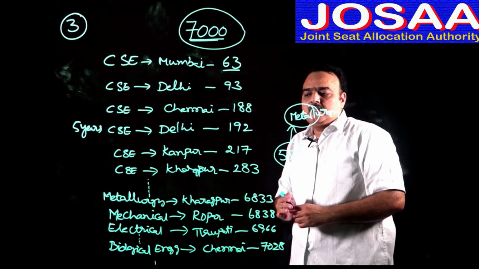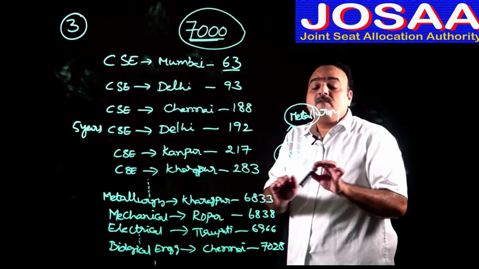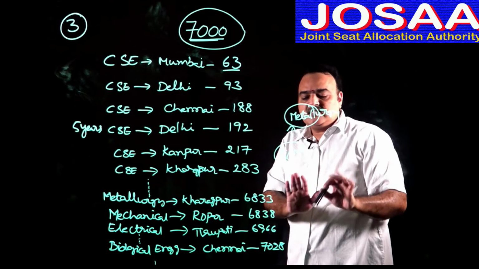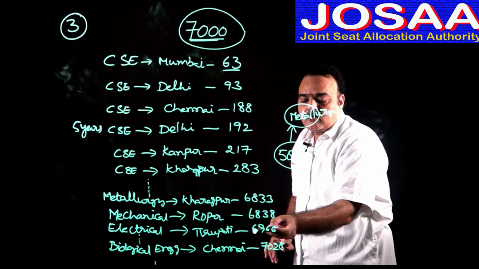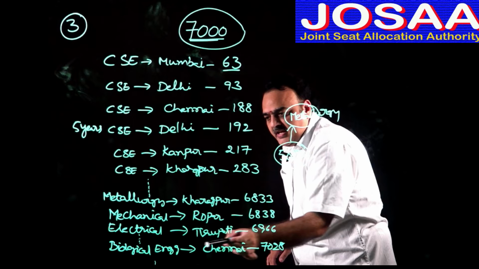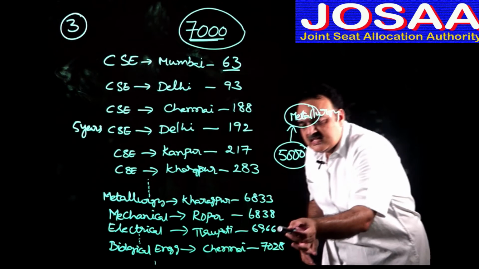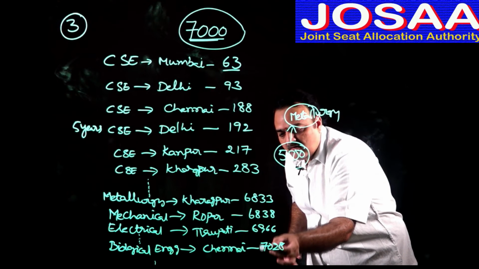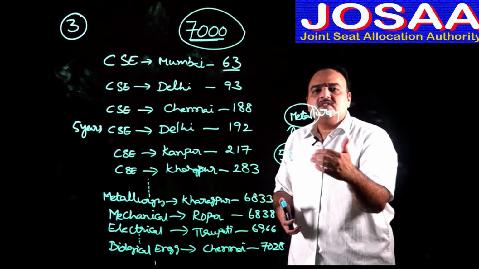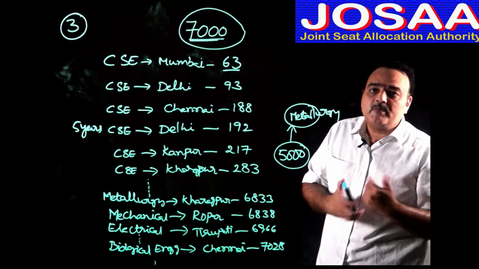Suppose a particular student is interested in electrical engineering, but he is not interested in going to IIT Tirupati. If his rank is around 7,000, his chance is there, since 6,966 was the cutoff rank as per 2019. If he is not willing to study at IIT Tirupati, then don't enter electrical engineering, because this 6,966 rank may come down further this year. It may come down by 50 or 60 ranks because of more reservation for girl students. The percentage was increased from 12% to 20%.